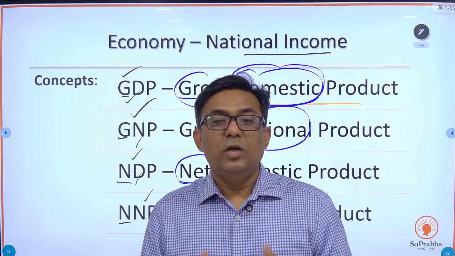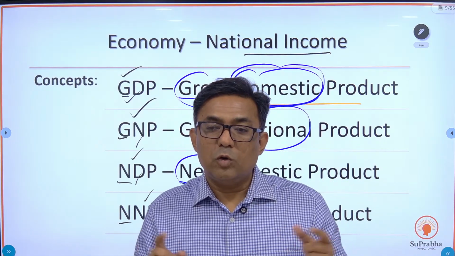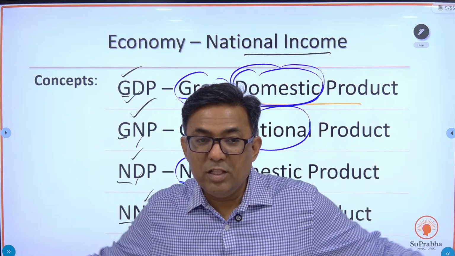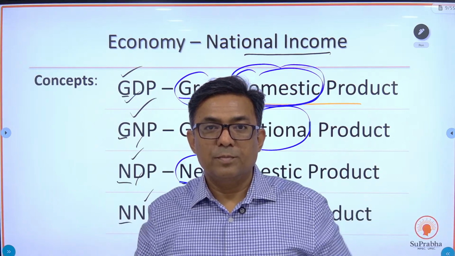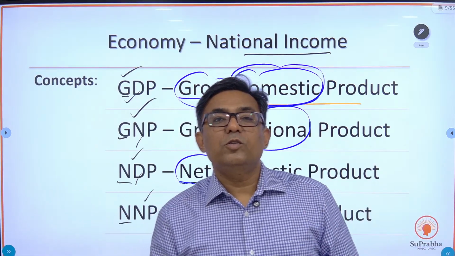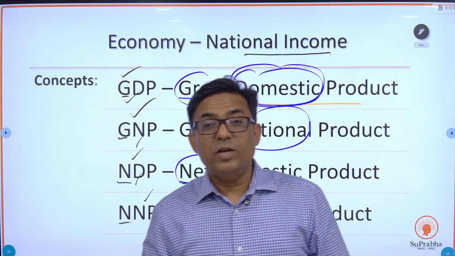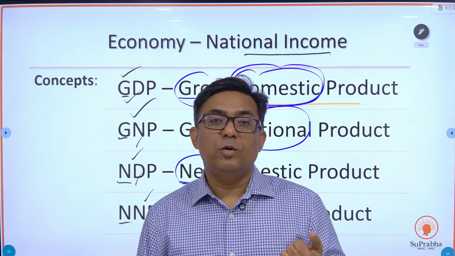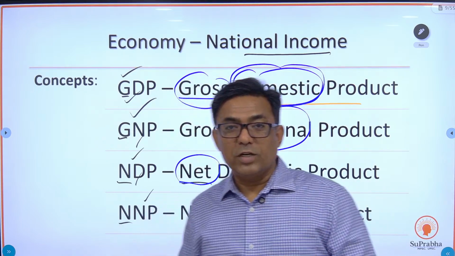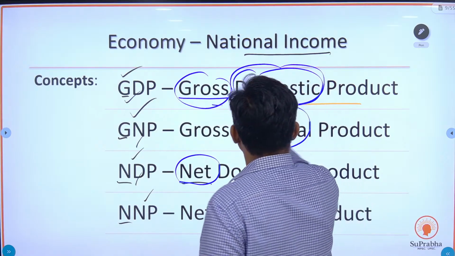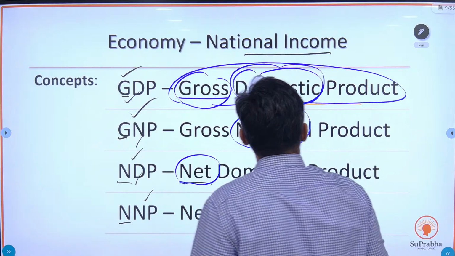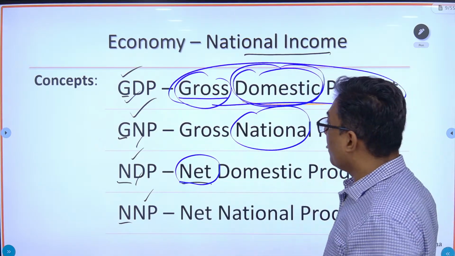Once you add this value, that becomes the GDP of the country. The sum value of all the goods and services produced within the domestic territory of the country becomes the GDP. This is very important.